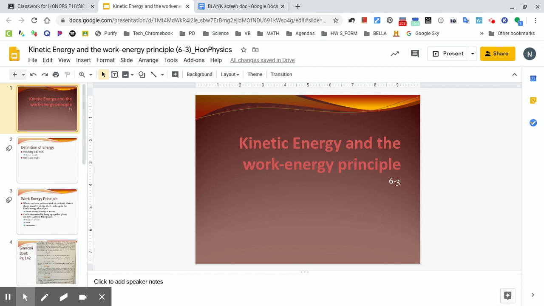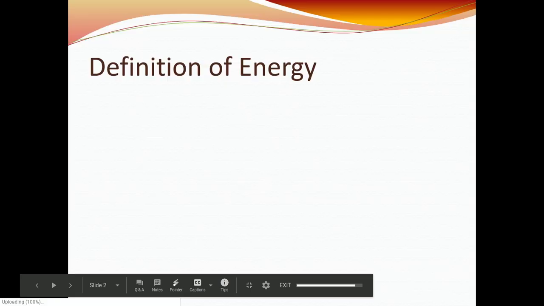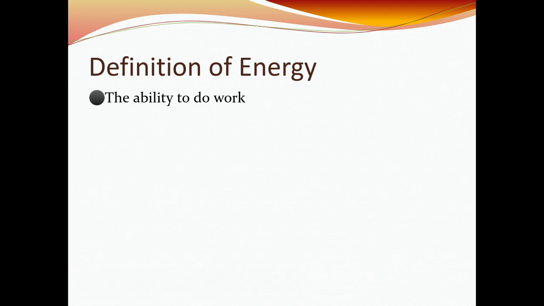We've gone over work and power and potential energy, and so now we're going to talk about kinetic energy for today. All right, so remember that the definition of energy, maybe I'll go ahead and put in present mode for right now. I'll come back and forth. The definition of energy is the ability to do work. It's one of the most important concepts in science.